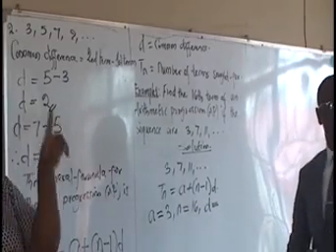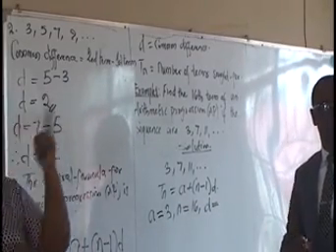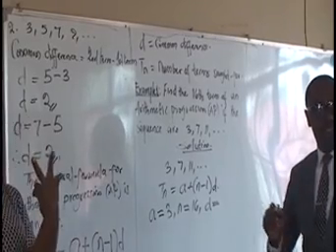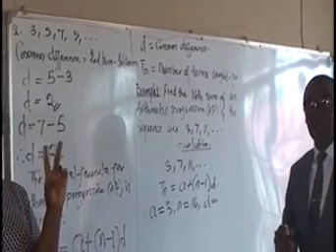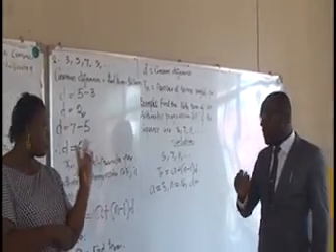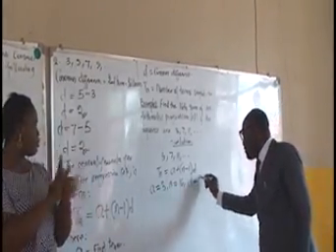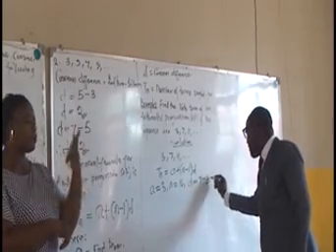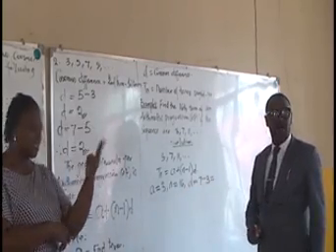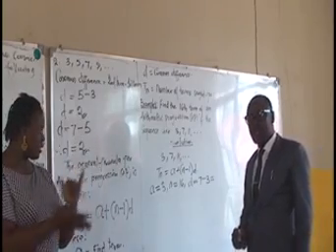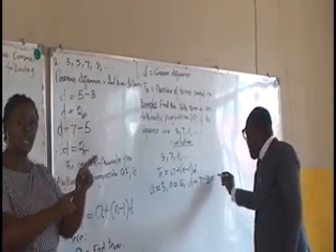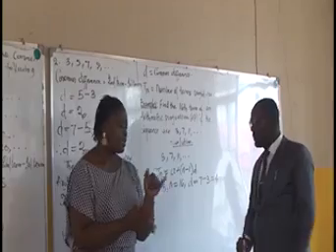The first term is 3, the second term is 7, the third term is 11. So the second term, 7, minus the first term, 3. 7 minus 3 will give us 4. We have D equals 4.